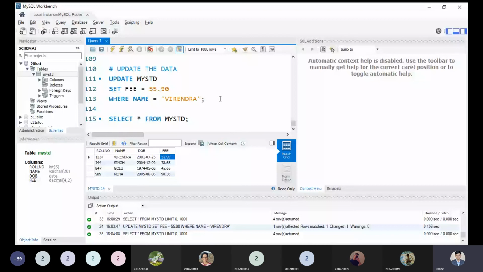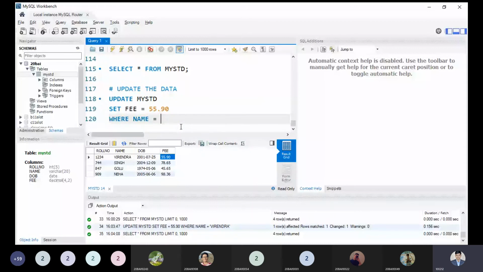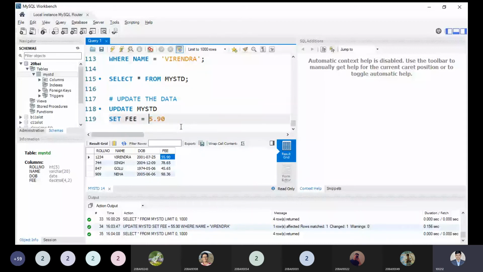So if I am executing this command without any changes, what happens? Suppose I am updating 100 rupees 55 paisa to all the students. This command is saying to us we need to update the fee of all the students. Whatever fee they had previously doesn't matter, now they have to update all the fees to 100 rupees. So without specifying the student name, without specifying any condition, if I execute this command, all the records will be updated. So let me execute.